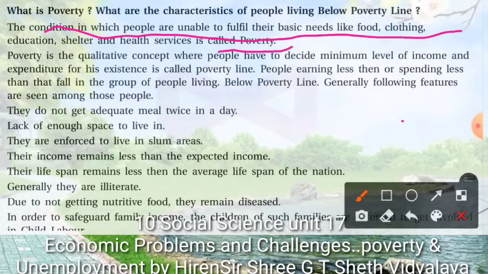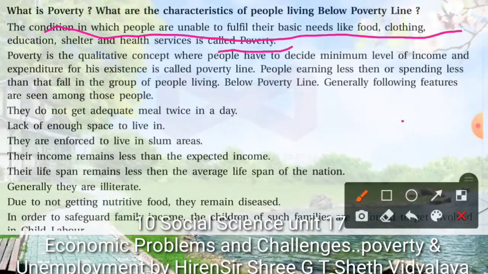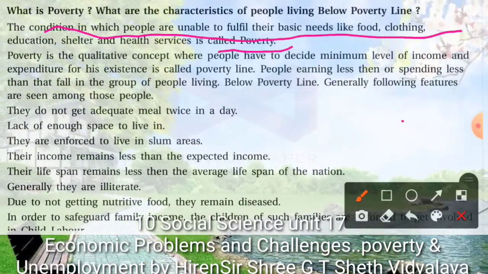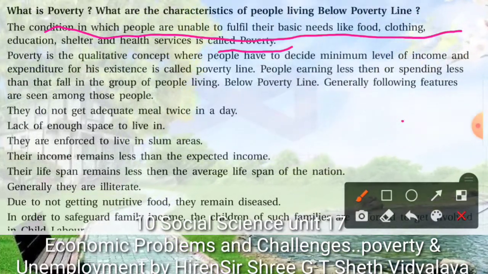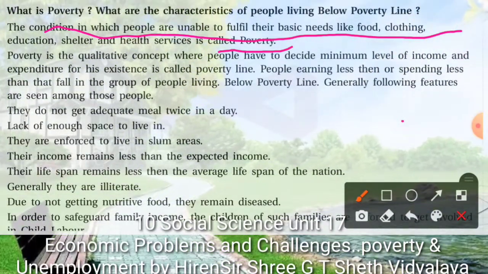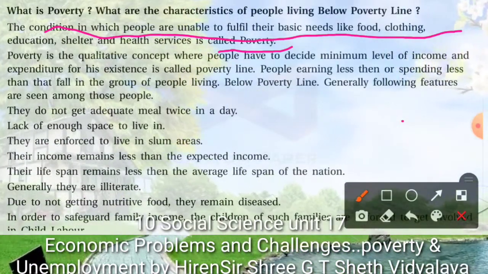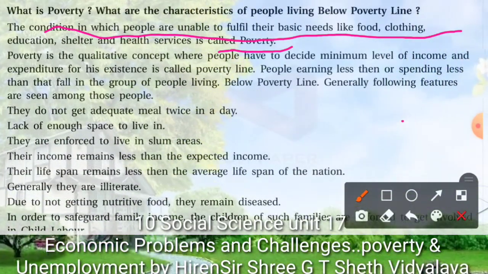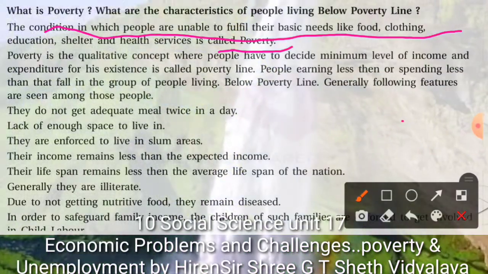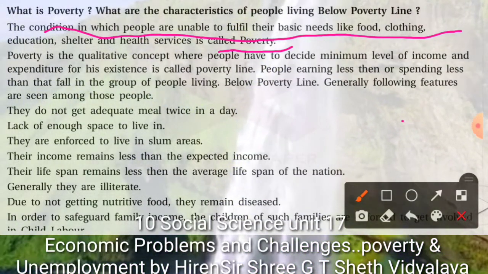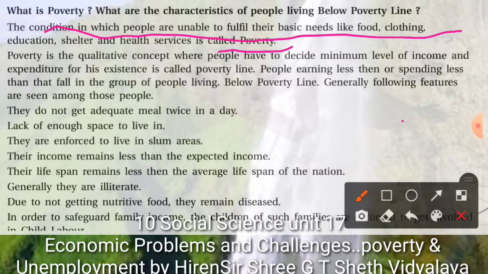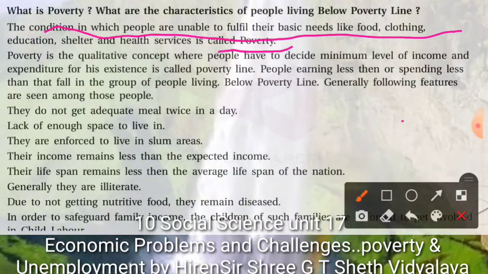For example, we require food for living. At the same time, clothing and education are also basic needs, and we require shelter for our home, or health services. If any person is not able to get all these things, then he will be considered a poor person.